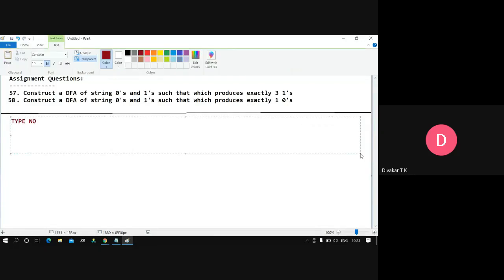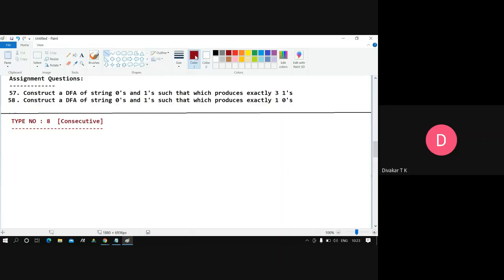Type number 8. Okay. So what is the part here? In type number 8 it is the consecutive type of problems. So this part you are supposed to understand. Consecutive type of problem.